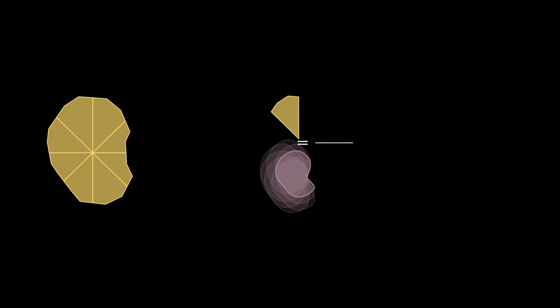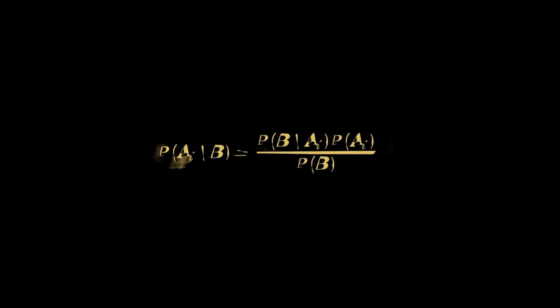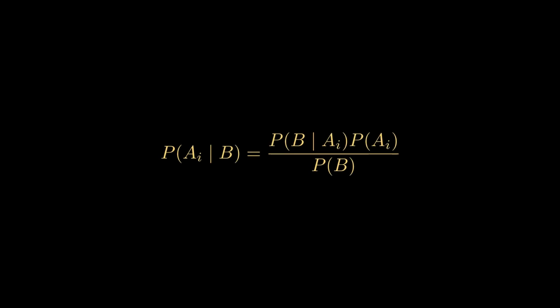In this moment, our universe shrinks. Everything besides B is now irrelevant. The probability we're looking for is just the ratio of the one specific fragment to the total area of the B blob. It's a deceptively simple ratio, but it is the foundation of all modern inference. It takes our prior belief about the slices, filters it through the likelihood of the evidence, and gives us an updated, posterior understanding.